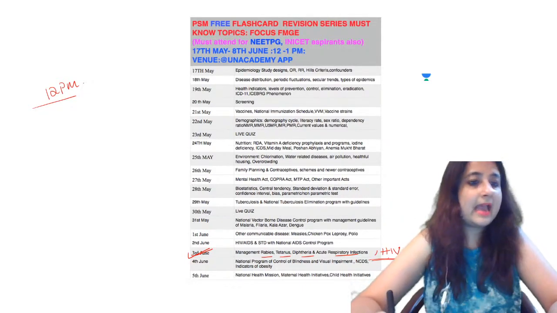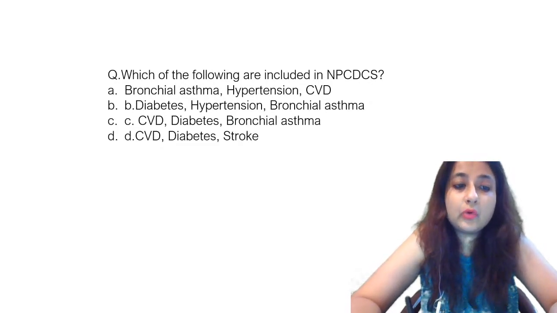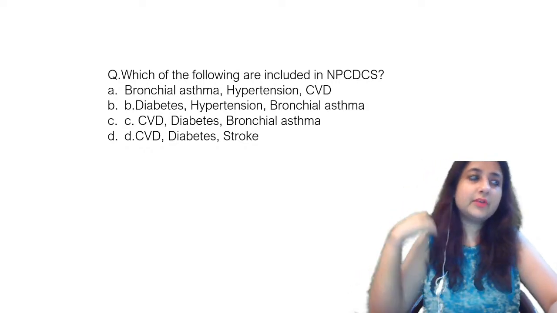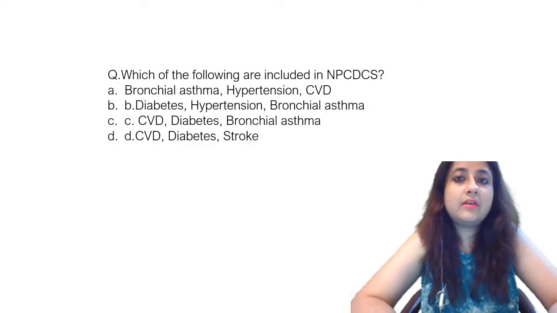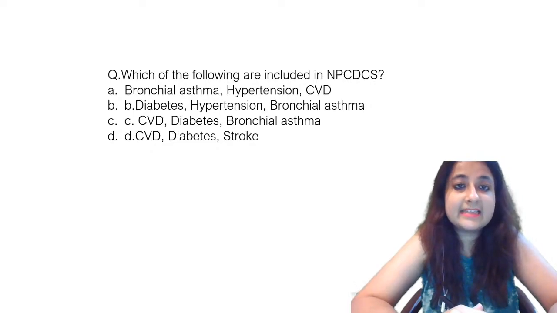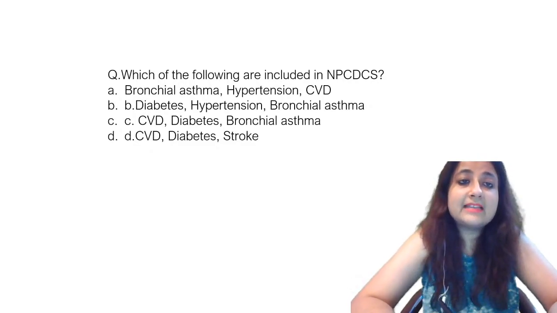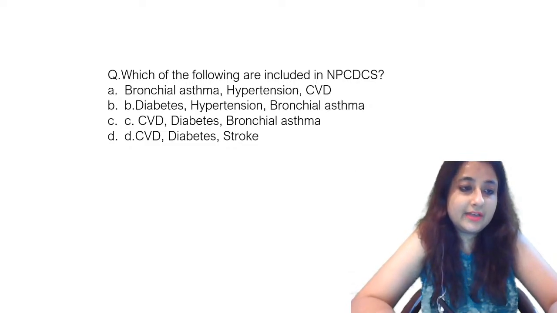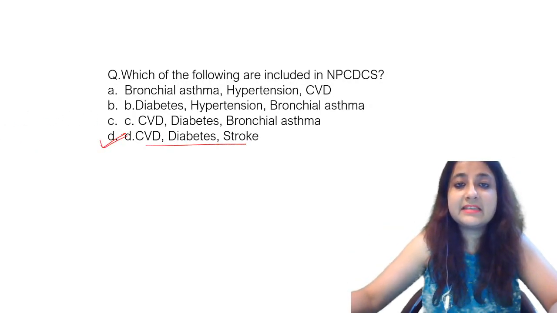So let us begin. Your first question, everybody: which of the following are included in NPCDCS? This is from your 2019 papers. Is it CVD, diabetes, hypertension, bronchial asthma? Is it CVD, diabetes, stroke? Yes, very good. The answer to this is cardiovascular diseases, diabetes and stroke.